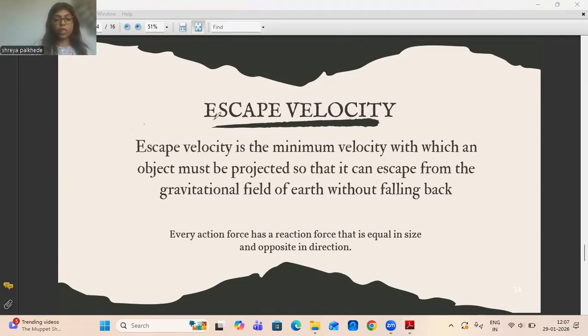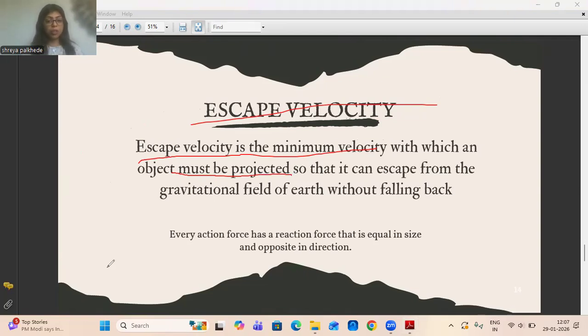Okay, moving on with the next concept, which is escape velocity. Escape velocity is the minimum velocity with which an object must be thrown or projected so that it can escape from the gravitational field of Earth without falling back.